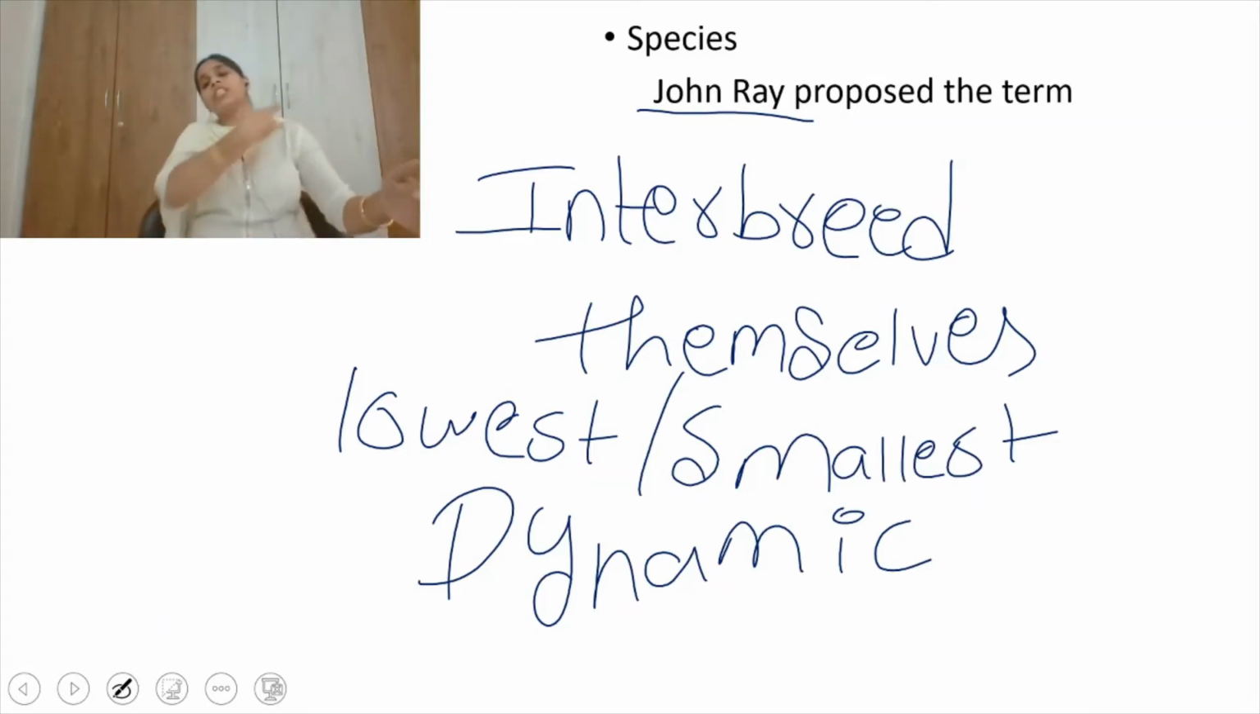See, species means we have given a solid definition: the group of organisms which can interbreed themselves. We are saying that the organisms have the capacity of interbreeding themselves and producing their offspring. Right? If species do not produce any change, if really like Linnaeus proposed, that species are static and do not produce any changes, then they cannot live in this environment, right?